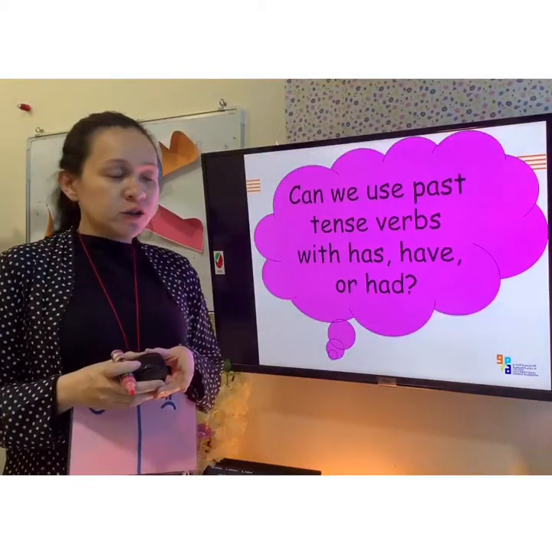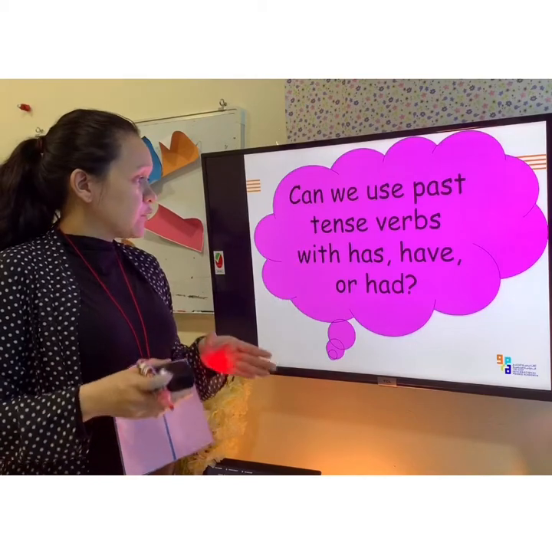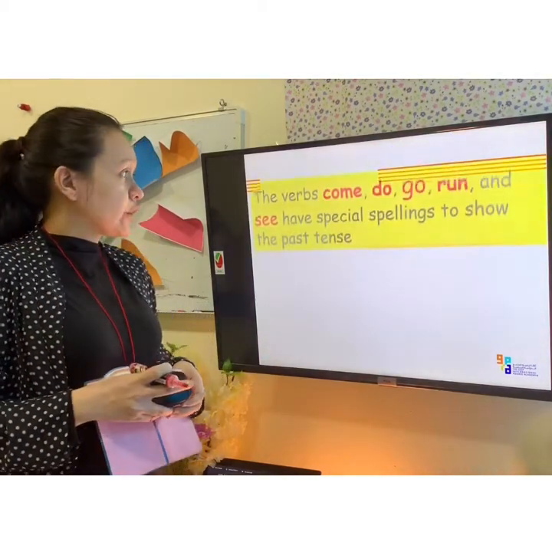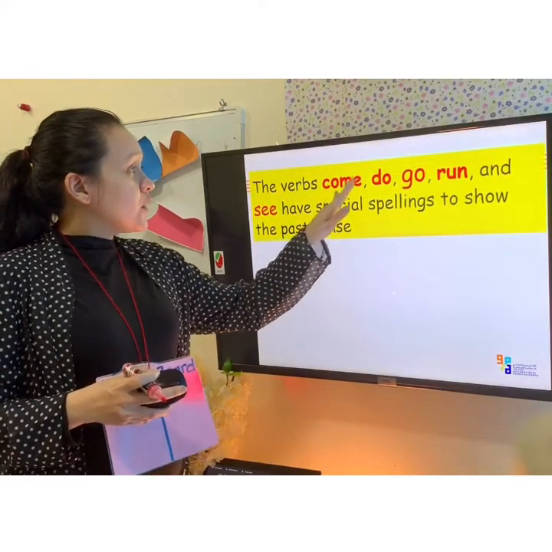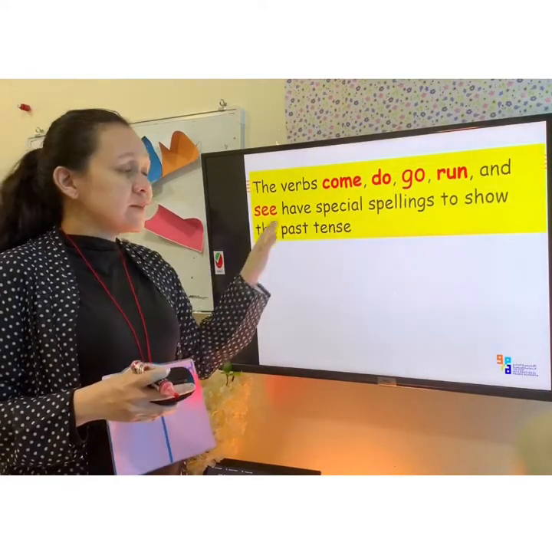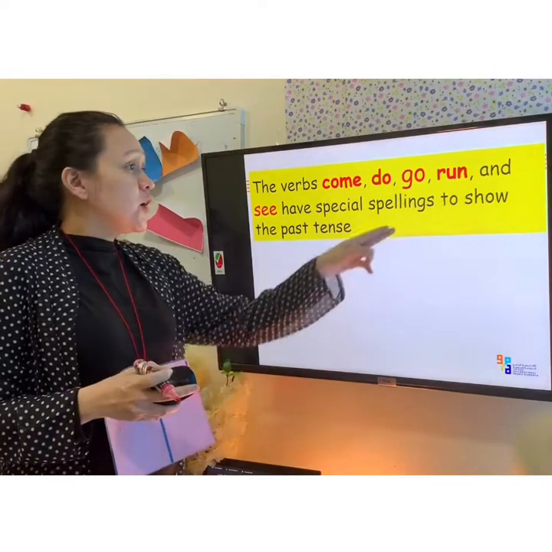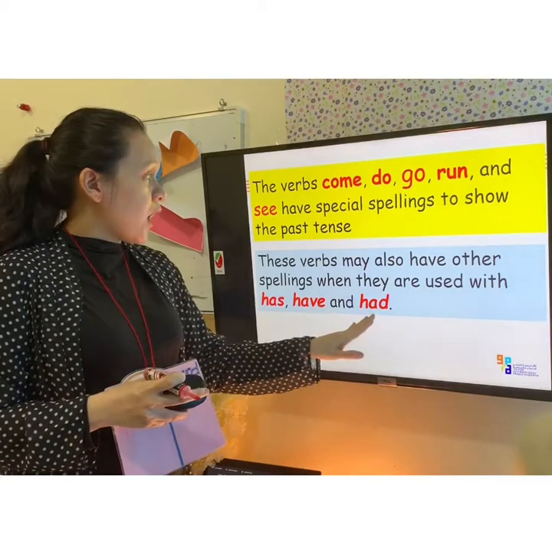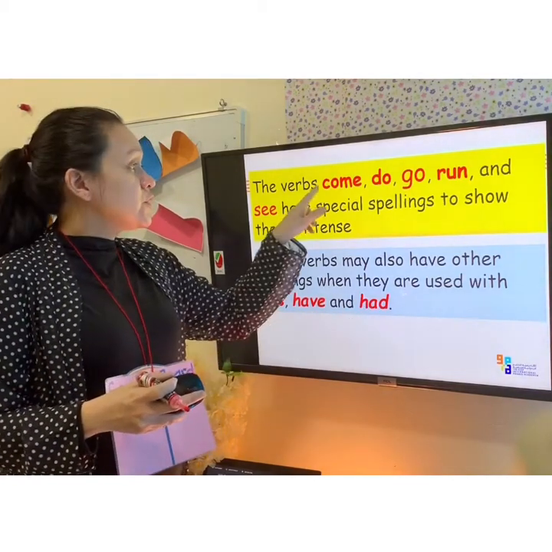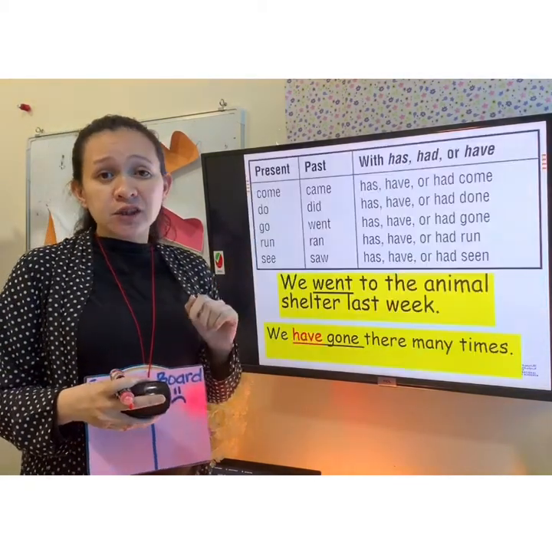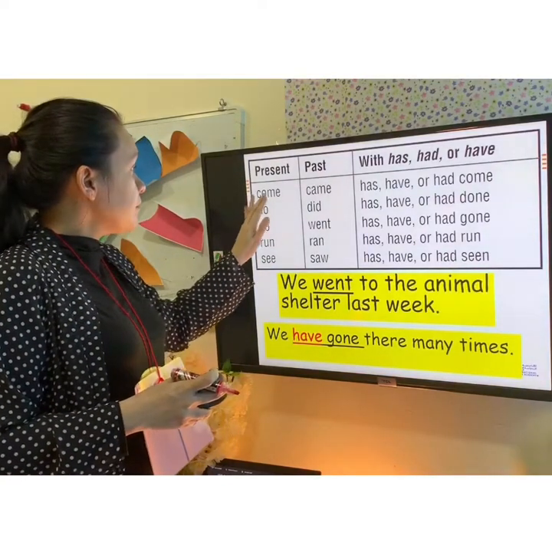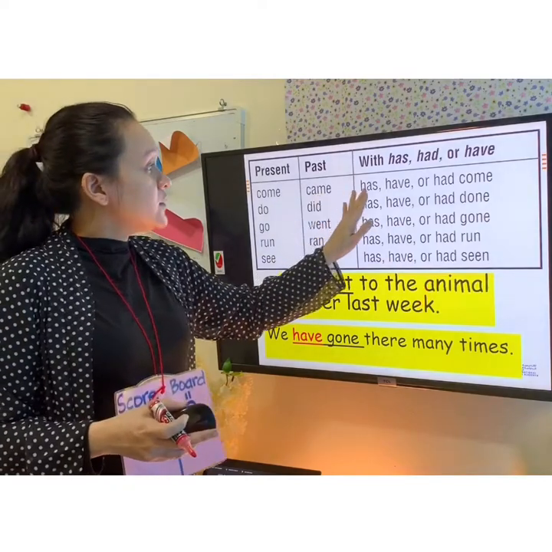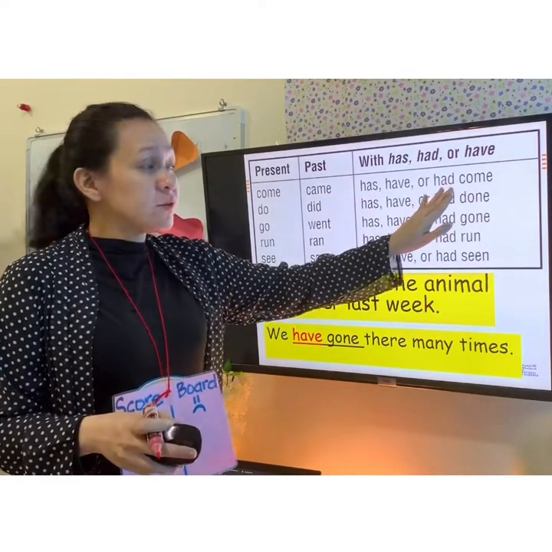Let's move to this question. Can we use past tense verbs with has, have, or had? I have here a few words. The verbs come, do, go, run, and see have special spellings to show the past tense. And then we are going to use has, have, and had with all of these words. Now let's check the example. Come becomes came. Now we will use has, have, and had. Has, have, or had becomes come.